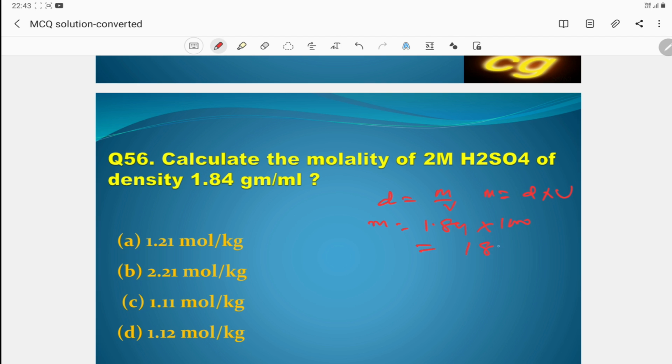So the answer is 1840 gram. This is the mass of solution.